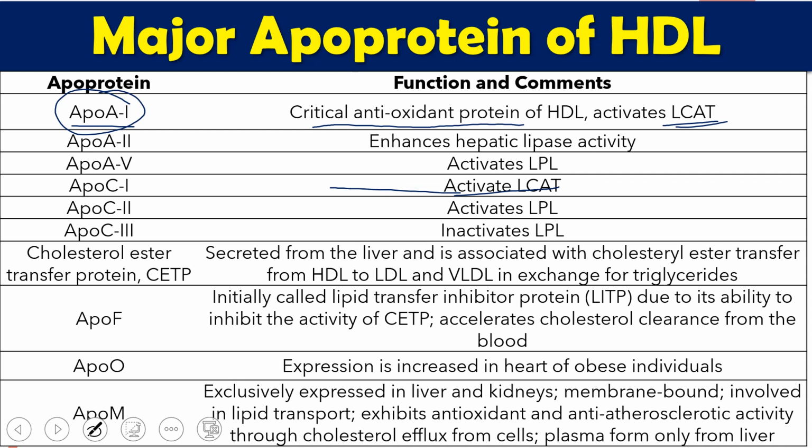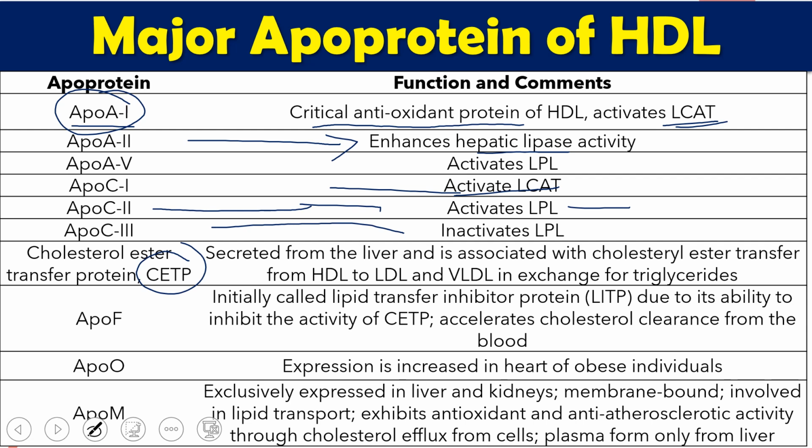So that we will see in the metabolic process of HDL. After that, it also contains a number of apoproteins which initiate and enhance the activity of different lipases. Like apoprotein C2 activates hepatic lipase, apoprotein C2 activates lipoprotein lipase, apoprotein C3 inactivates them. Other than that, it contains one important protein that is called CETP, that is cholesterol ester transfer protein.